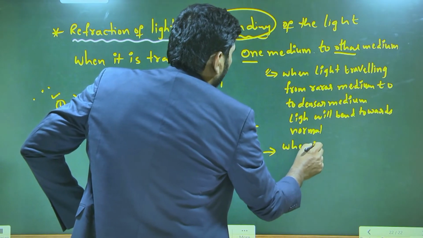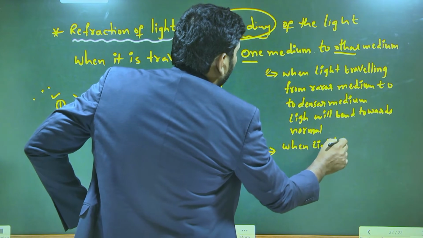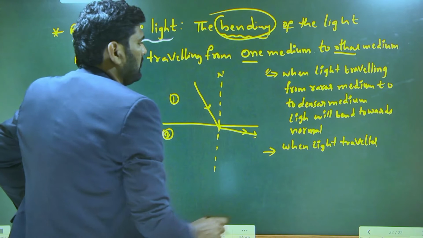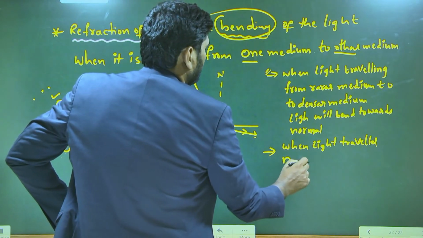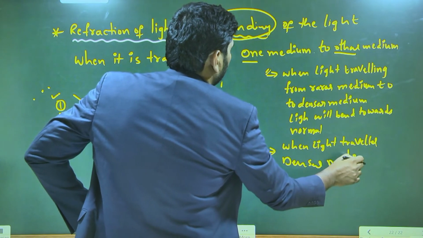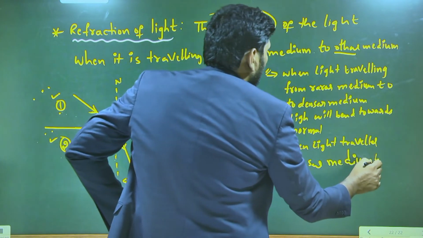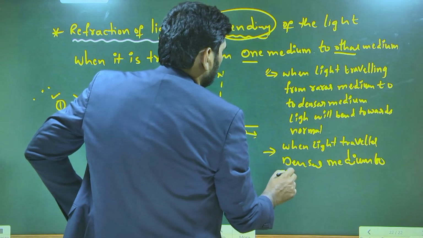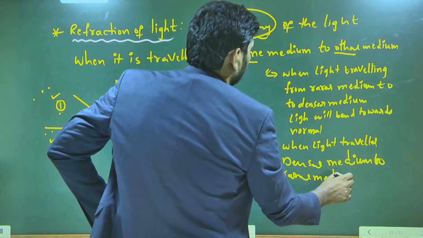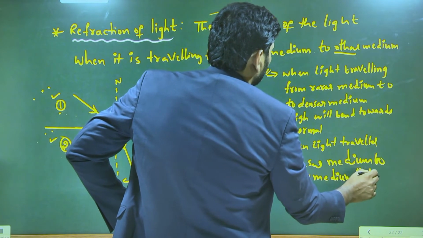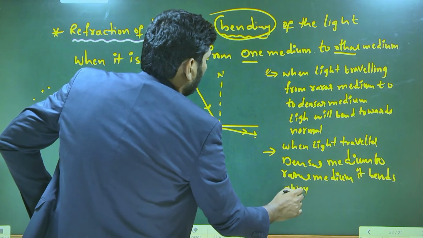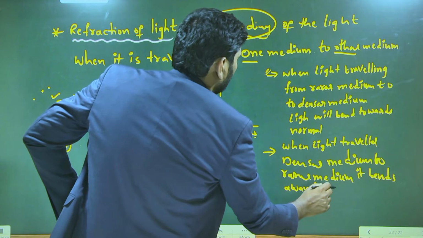When a light ray travels from denser medium to rarer medium, it bends away from the normal.